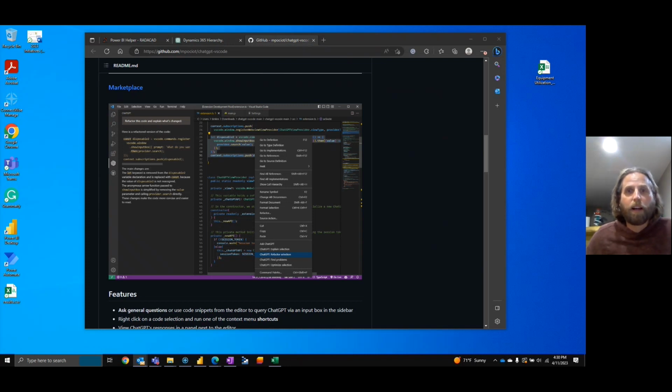I've done some research. I know that there are ways through PowerShell to pull out a very specific visual into an image and drop it in a folder. It's not, I'd say, the most elegant approach. It may be the only approach right now, but I'm going to say it's not elegant. So we're going to start looking to see if I can improve that process. I'll let you guys know, because I'll put it out here in a video. But from that, I want to be able to have GPT-4 analyze that image.